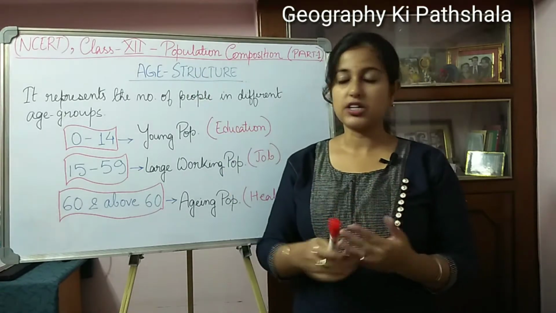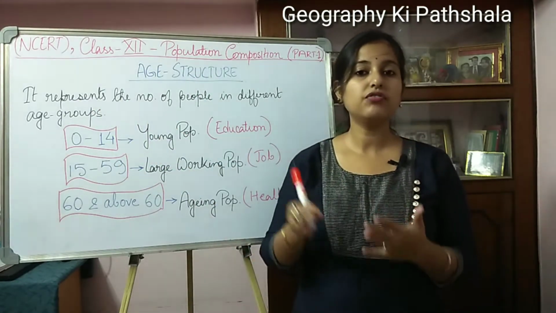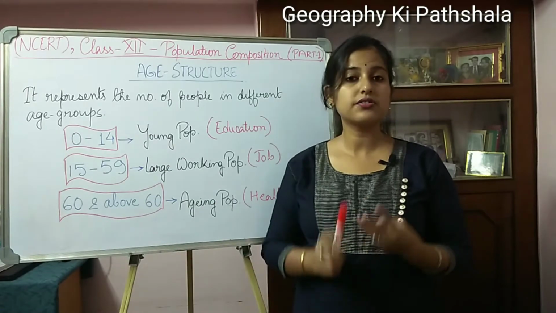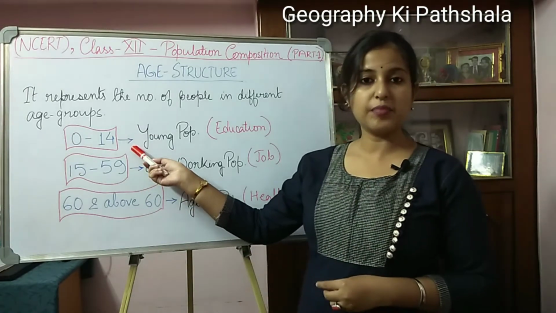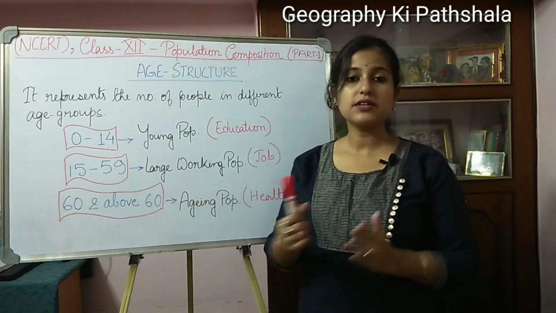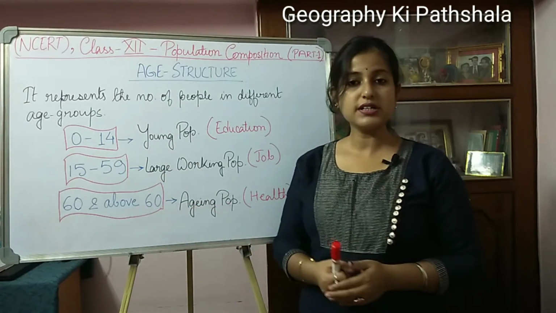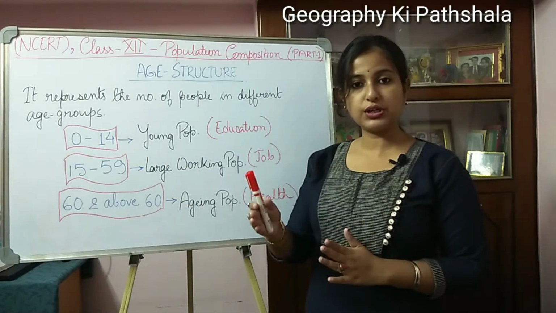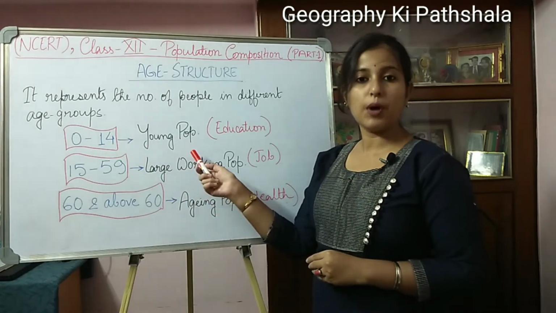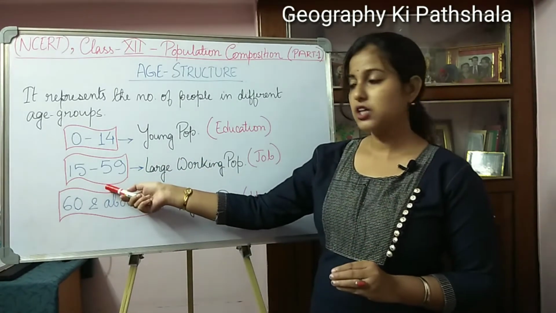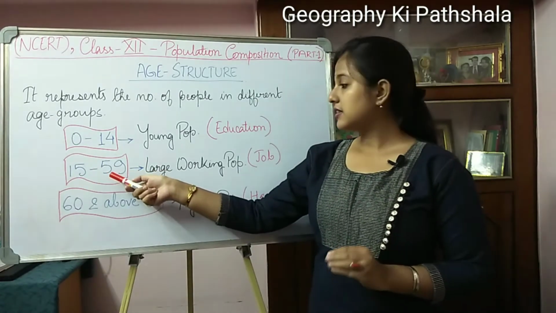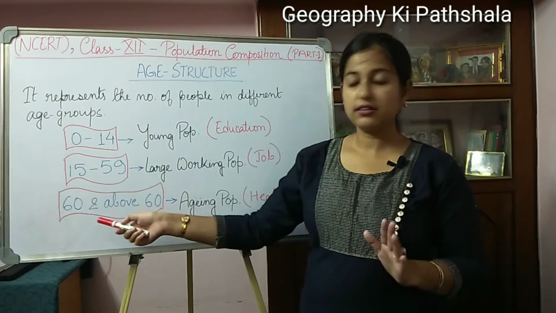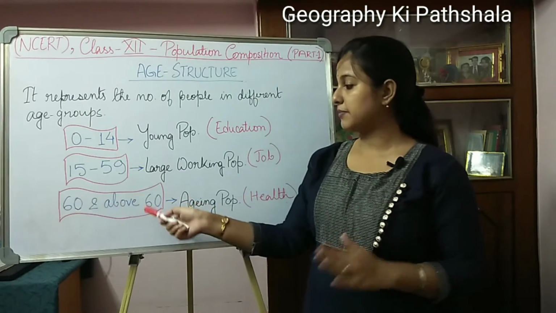Now we come to the next point, which is age structure. What is age structure? It represents the number of population in different age groups. I have mentioned here three different age groups: the first is from 0 to 14, next is from 15 to 59, and the third is 60 and above. In the age group from 0 to 14 you can see the young population, and the age group from 15 to 59 represents the large working population.